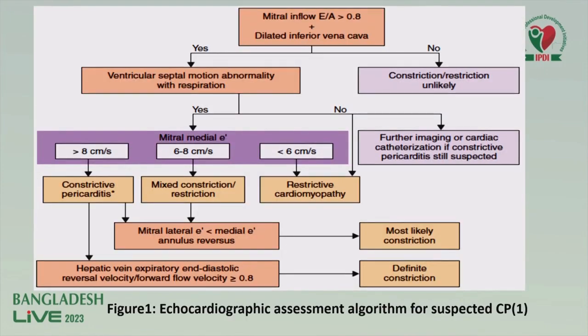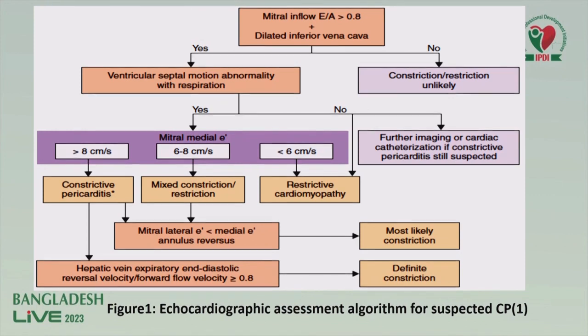So this criteria has already been mentioned. If any patient presents with heart failure with preserved ejection fraction, we have to exclude constrictive pericarditis and restrictive cardiomyopathy. If mitral inflow velocity is less than 0.8 and inferior vena cava is not dilated, then it is not a case of constrictive or restrictive cardiomyopathy.